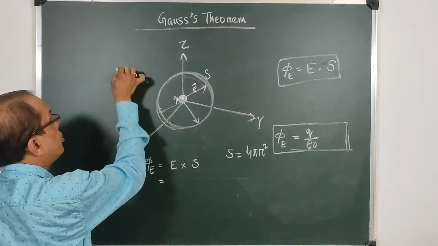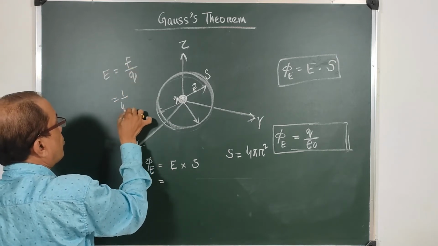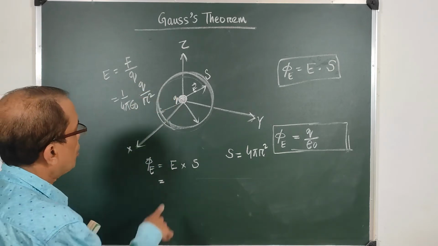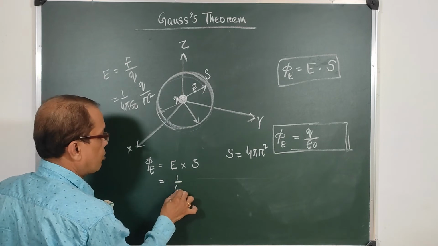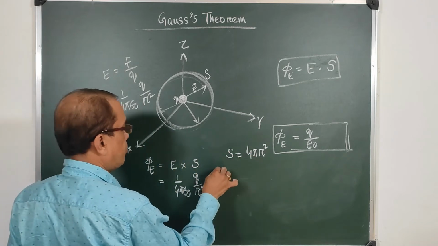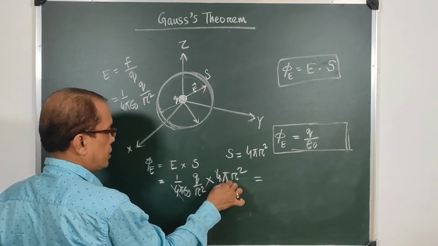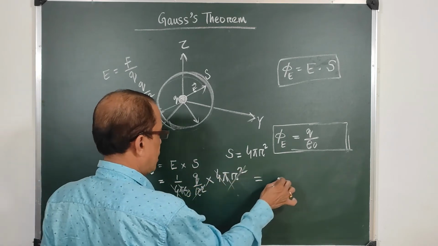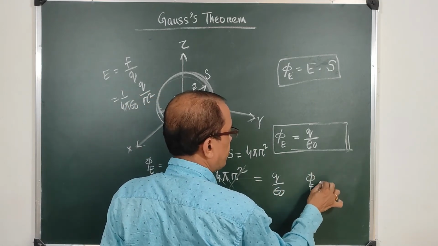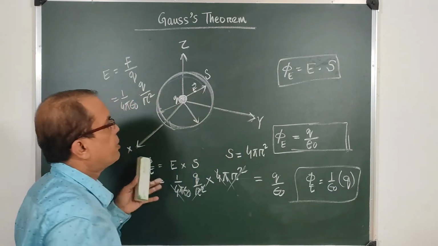From Coulomb's law, we know that E is F upon Q, which is also 1 by 4 pi epsilon 0 Q by r square. Taking that value, we get 1 by 4 pi epsilon 0 Q by r square, and for S we take 4 pi r square. How much do we get? 4 pi is cancelled, r square is cancelled, and we finally get Q by epsilon 0. So phi E became 1 by epsilon 0 into Q. This proves the theorem. It is a very simple concept.